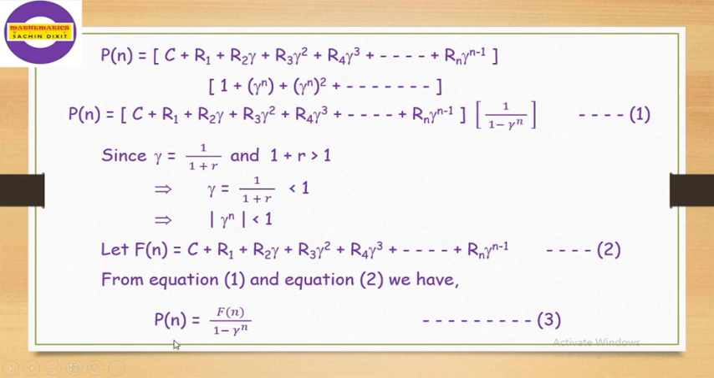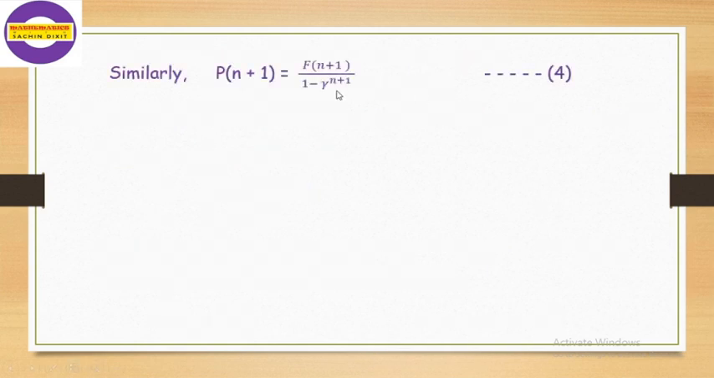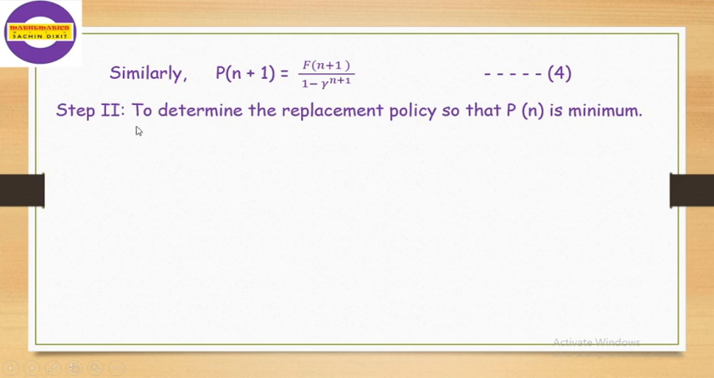From this Pn, we can find Pn minus 1, Pn plus 1, and so on. We can just replace n by n plus 1, and we get Pn plus 1. If we replace n by n minus 1, we get Pn minus 1. This is equation number 3. Here we find the value of Pn plus 1 is equal to F of n plus 1 divided by 1 minus gamma raised to n plus 1. This is equation number 4.